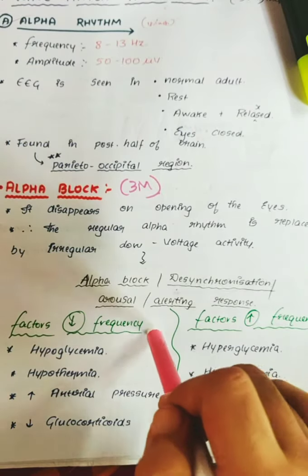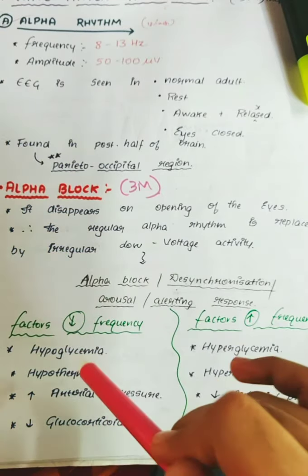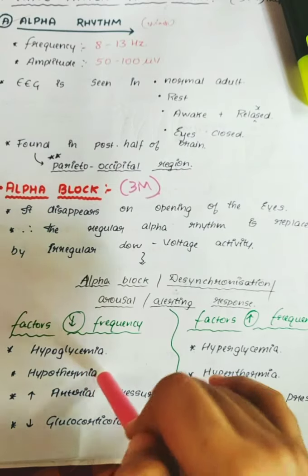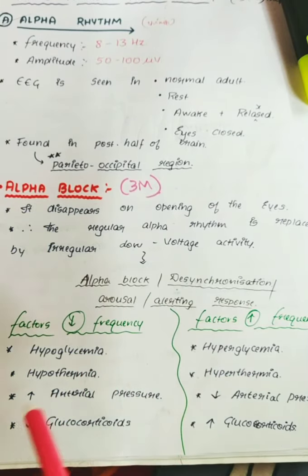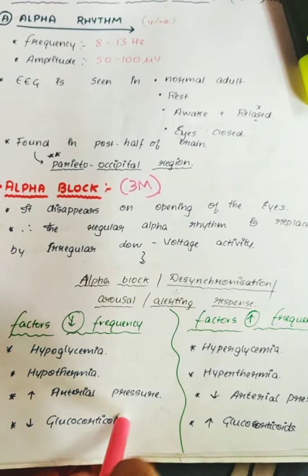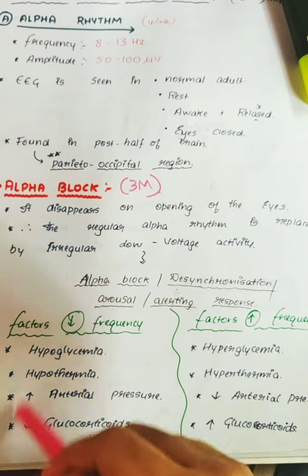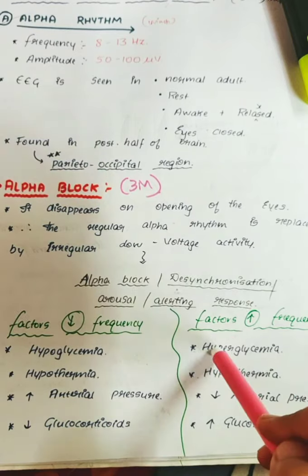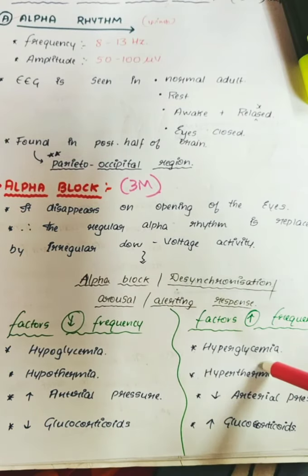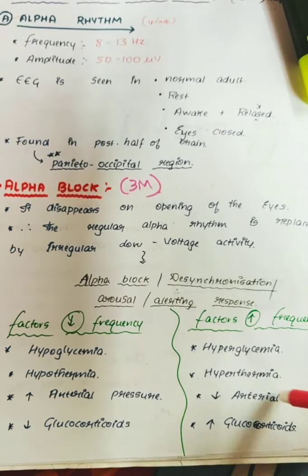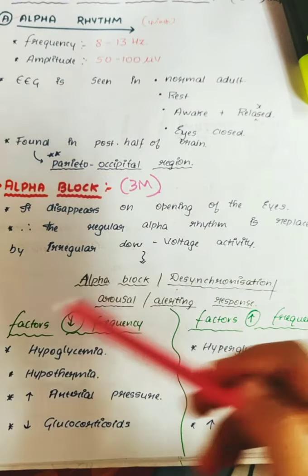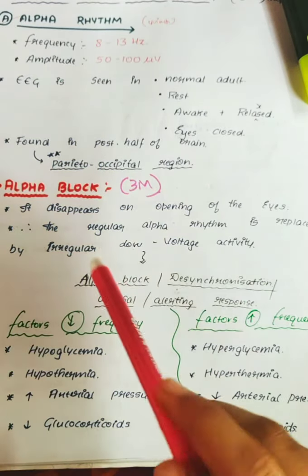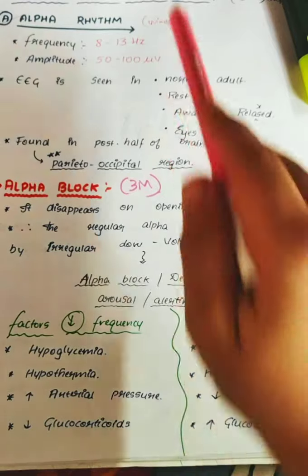So the factors decreasing frequency are hypoglycemia, hypothermia, that is decrease in temperature, increase in the arterial pressure, or decrease in the glucocorticoids. These are the factors which decrease the frequency. Those which increase the frequency are hyperglycemia, hyperthermia, increase in the body temperature, decrease in the arterial pressure, and increase in the glucocorticoids. So these are the factors affecting the increasing and decreasing rate of frequency, and this is alpha rhythm.